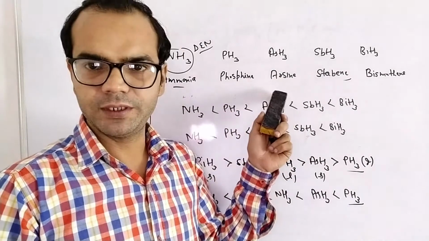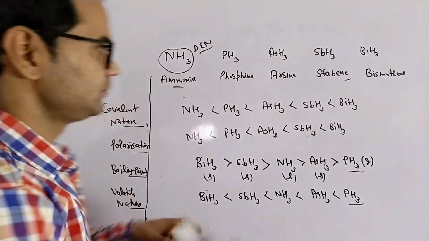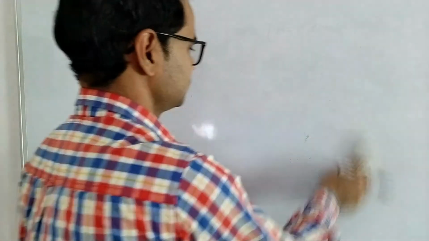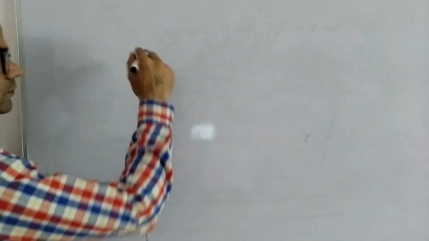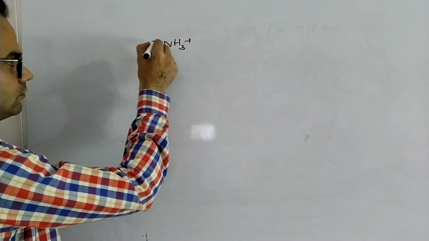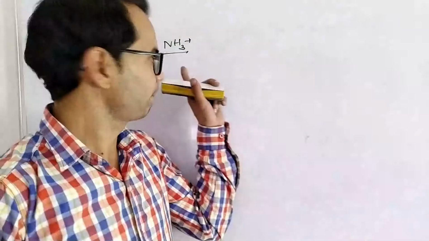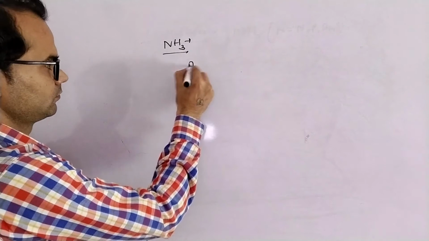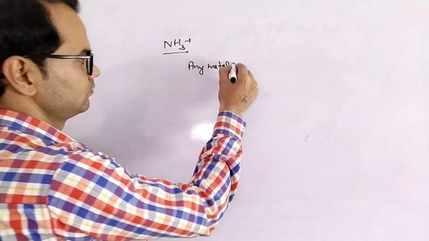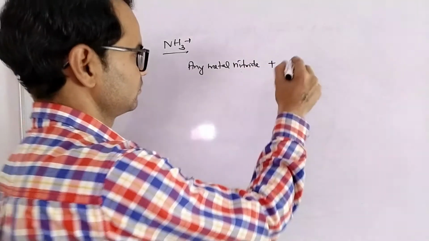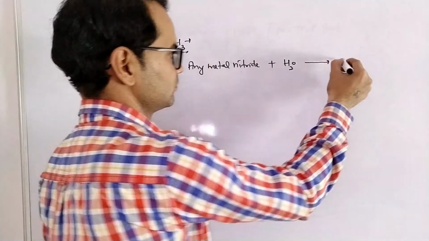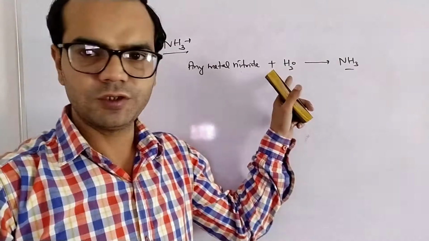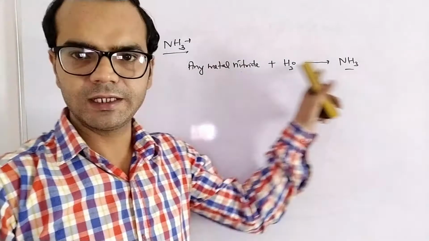Now how are they prepared? Formation of hydrides. First is ammonia. Ammonia is prepared by the reaction of any metal nitride with water, or the hydrolysis of any metal nitride will give us ammonia.